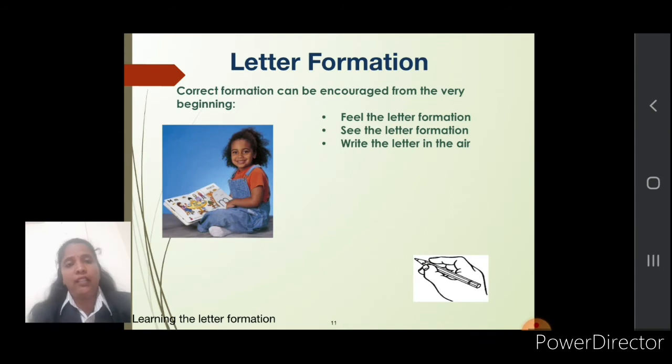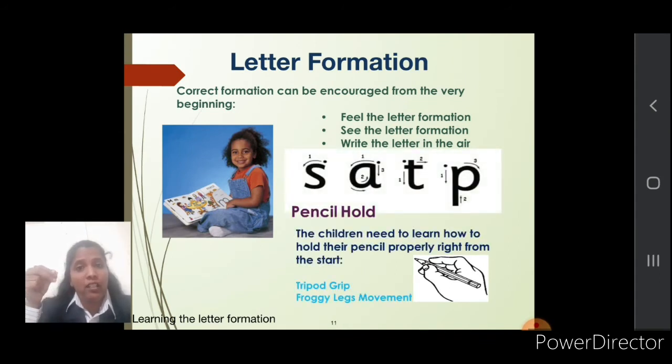Letter formation: first we tell them how to hold the pencil, like the tripod grip or froggy legs movements. For practice writing, we use air writing, trace writing, dot trace writing, rainbow writing,